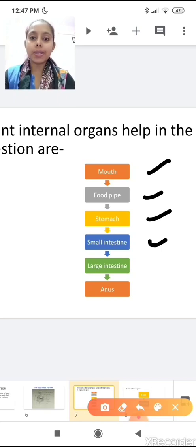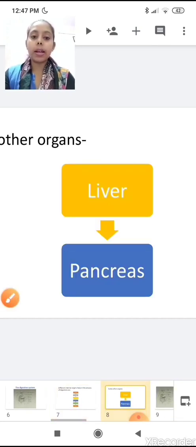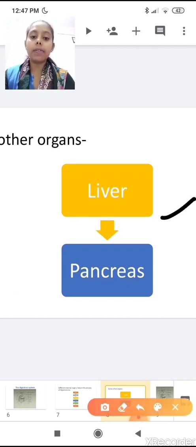Then undigested food passes into the large intestine, and the waste of the body is removed through the anus. And there are two organs which also help in digestion: the liver and pancreas.